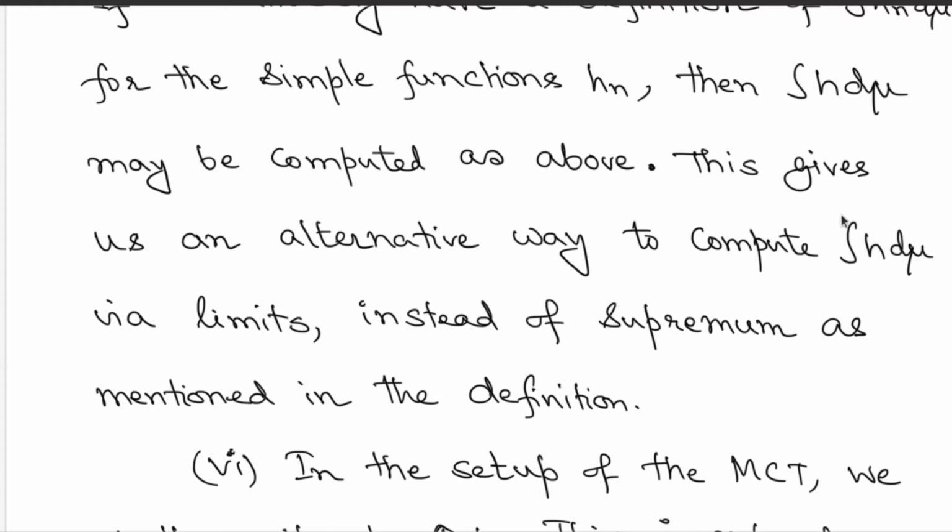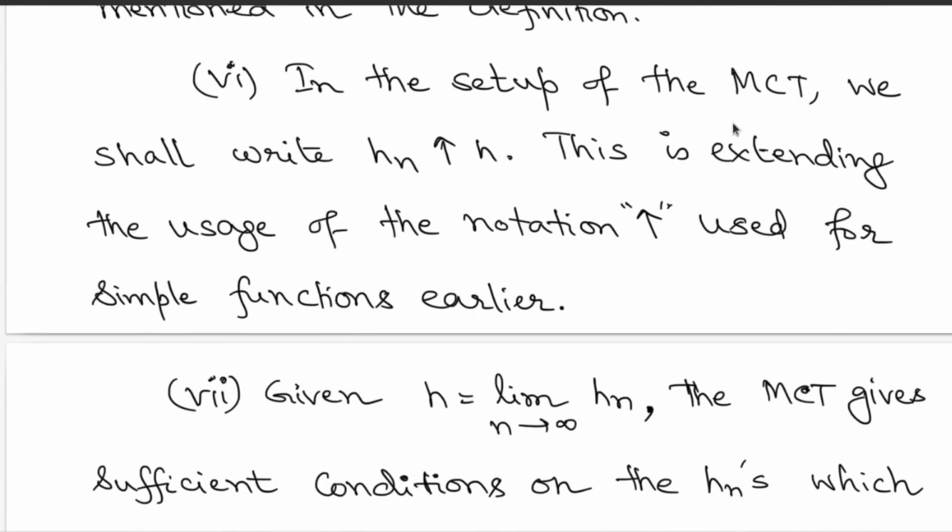But in this setup of the monotone convergence theorem, we had earlier written that if hns are simple functions and increase to h, we use this symbol. This was mentioned earlier in the construction of the simple functions, denoted by this upward arrow symbol. But in the setup of MCT, we can use any general sequence of non-negative measurable functions. Instead of a simple function, you can use a non-negative measurable function, and even then the limit holds.